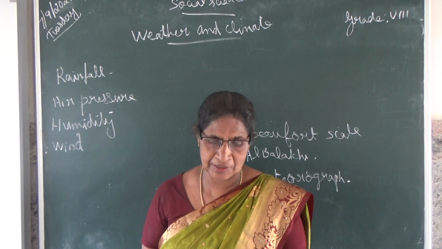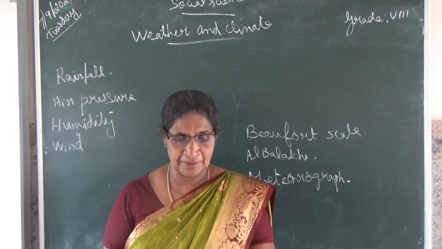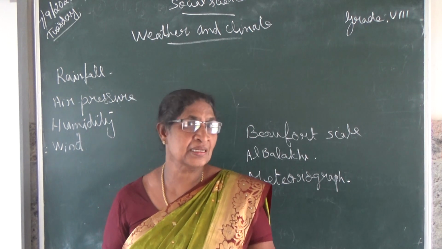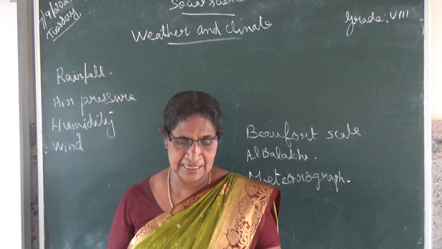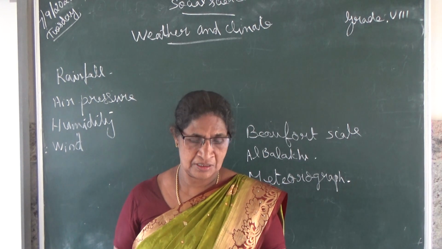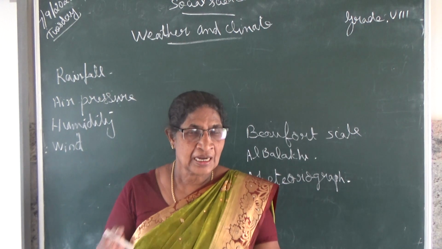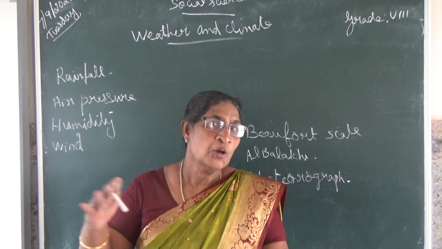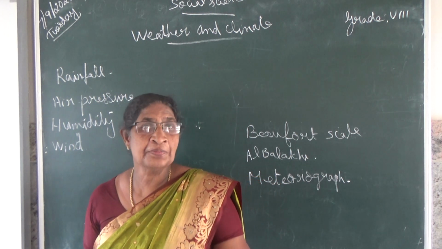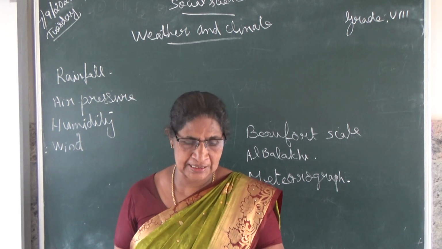Don't forget that. The wind always moves from the high pressure area to the low pressure area.